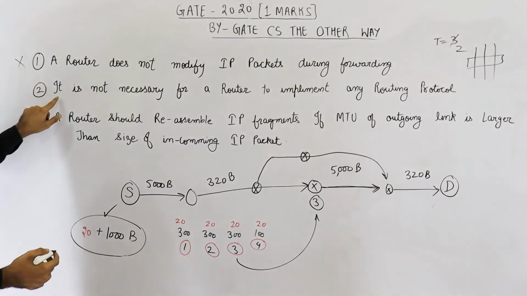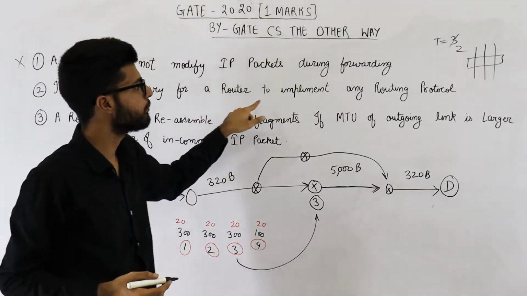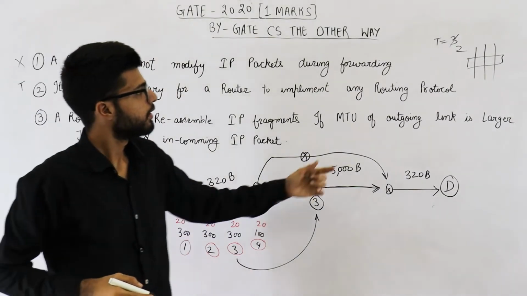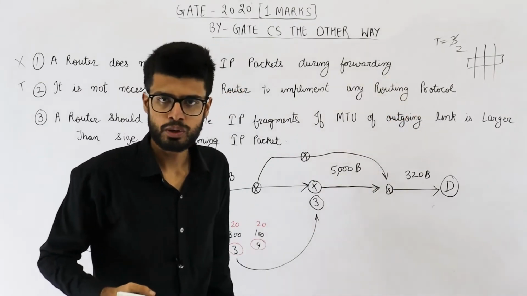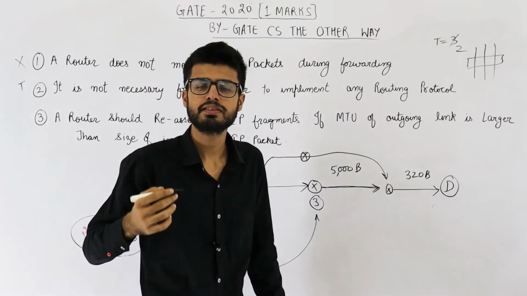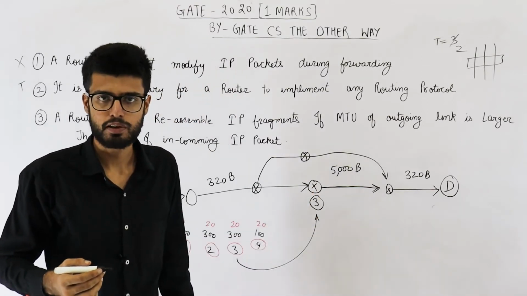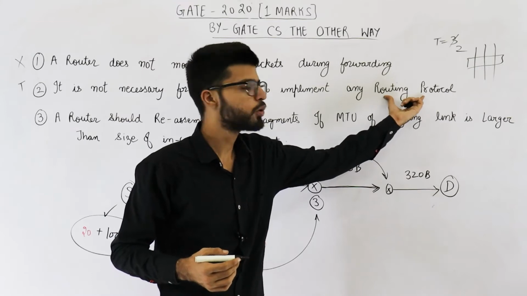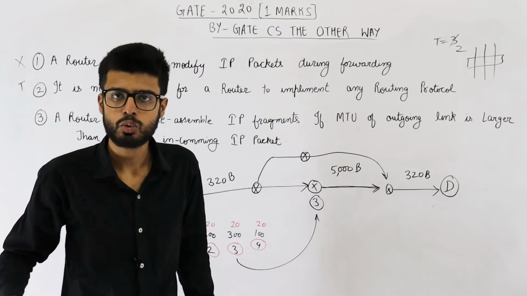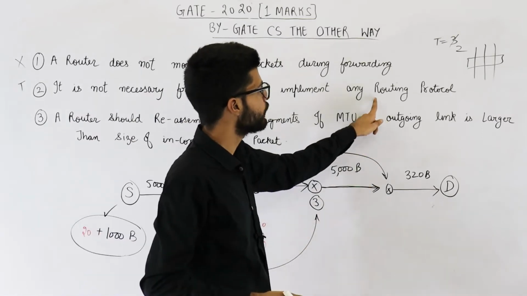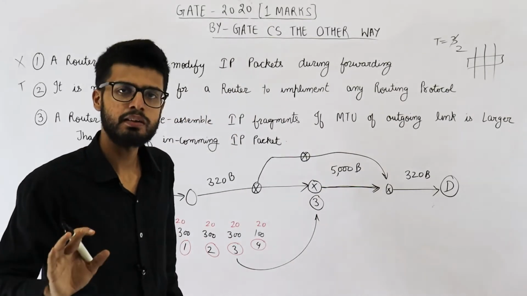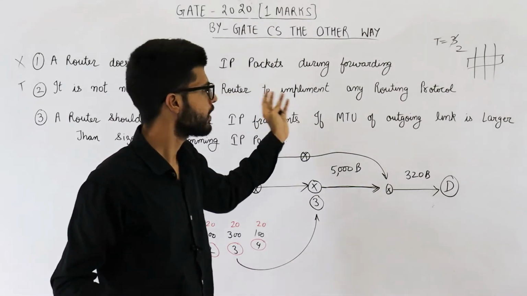Statement number 2 says, it is not necessary for a router to implement any routing protocol. True. Routing protocols, their main purpose is creating the routing table. Routing table is then used for deciding on which interface should an incoming packet be forwarded. If you don't have any routing protocol, this means you will not have a routing table. So simply forward the incoming packet to all of the interfaces. That means if you don't want to implement a routing protocol, you can use the method of flooding. It will increase traffic, but still these routers will work.